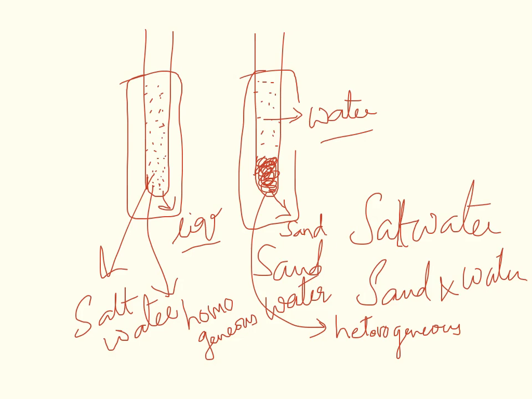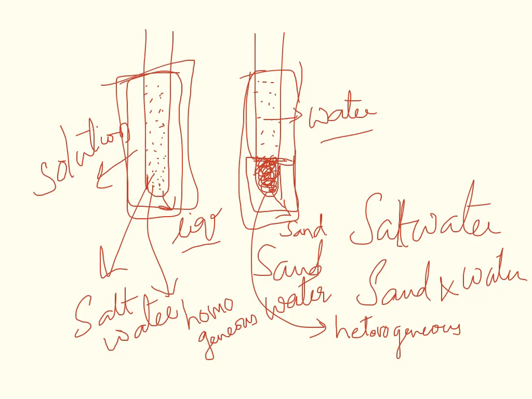If the composition is the same throughout, then that's known as a homogeneous mixture, also known as a solution. In a heterogeneous mixture, you can see all the components of the mixture. So a heterogeneous mixture is a mixture in which the composition changes from one region to another. In this region there is sand, in this region there is water, whereas here there is nothing like that. So the composition is the same throughout.